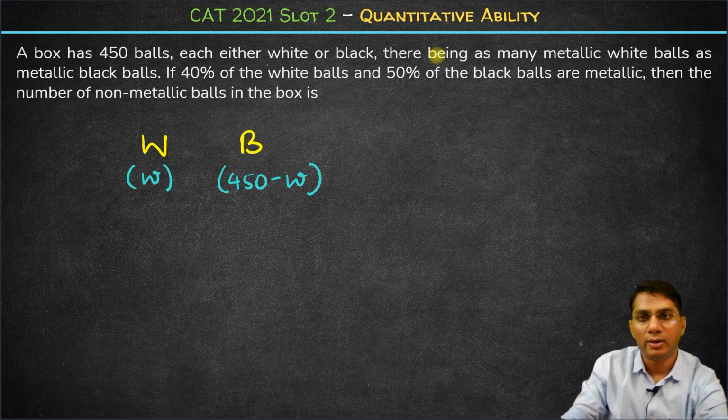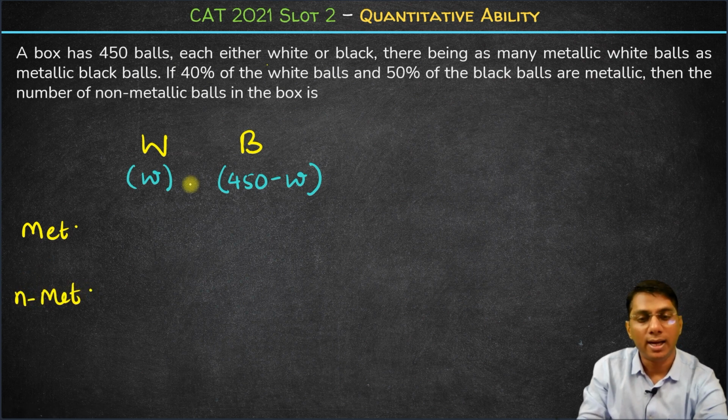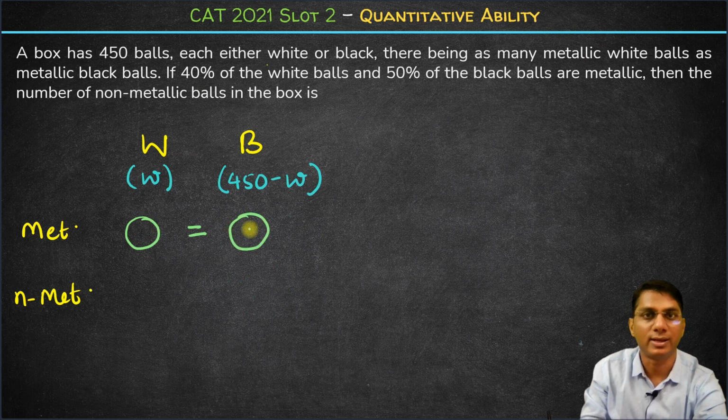Okay. Now there being as many metallic white balls as metallic black balls. So again we have a second categorization. The balls, apart from being white and black, can be either metallic or non-metallic. And it's given that the number of metallic white balls is the same as the number of metallic black balls. So whatever this number is equals this number. Fine. Now 40% of the white balls and 50% of the black balls are metallic.